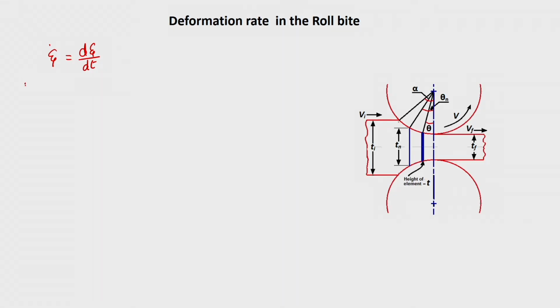But still, let us arrive at an expression for the strain rate at each and every point during the rolling process. We can approach this by first assuming sticking friction.